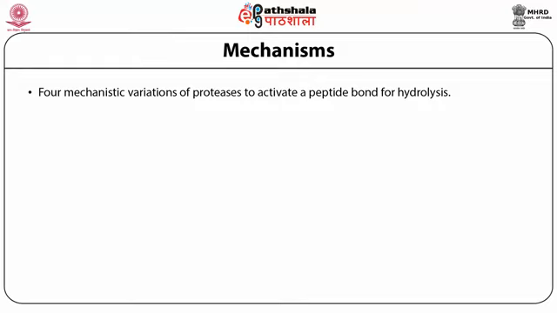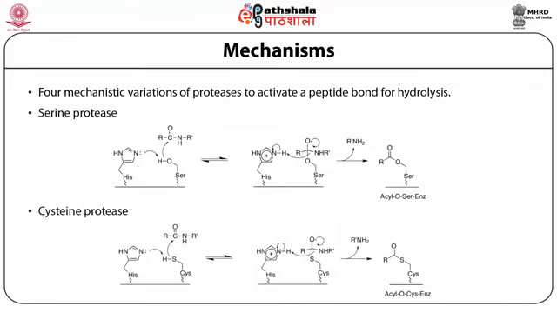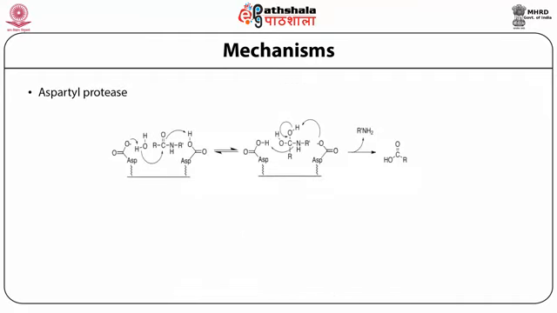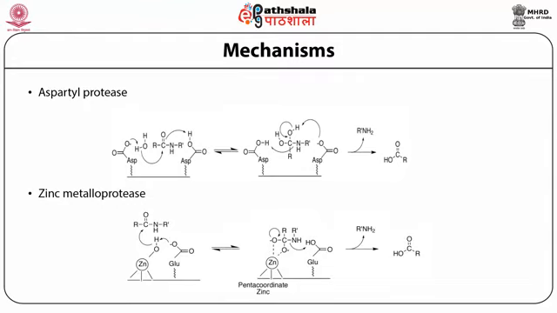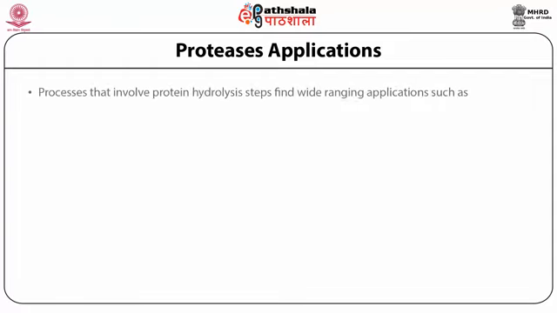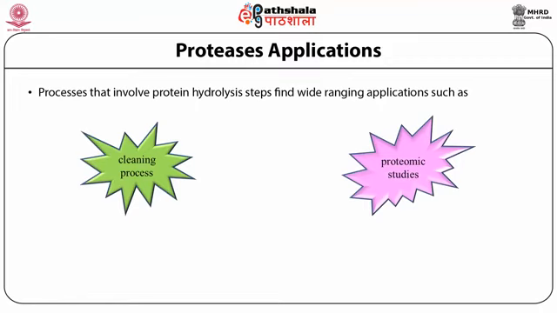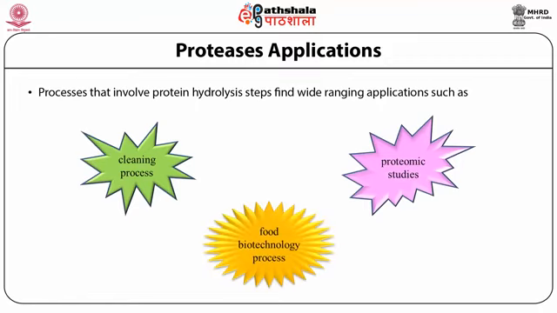For mechanistic variation, proteases activate a peptide bond for hydrolysis through different types: first the serine proteases, then the cysteine proteases, aspartyl proteases, as well as zinc metalloproteases. Protease applications: processes that involve a protein hydrolysis step find wide-ranging applications such as cleaning processes, proteomic study, as well as food biotechnology processes.